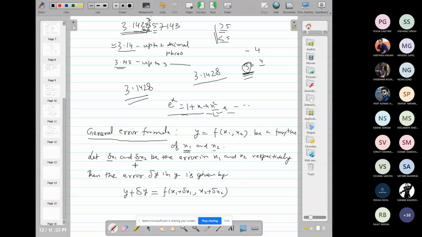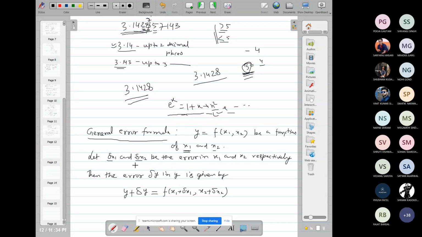Suppose we consider 1 gram weight of gold, then this 1 gram has a significant role in the case of gold. But if we consider the weight of a cloth bag, then this 1 gram has no significant meaning.